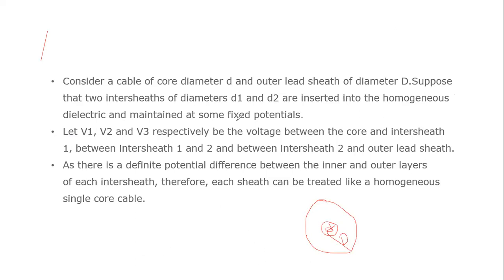Suppose that two intersheaths, of diameters small d1 and small d2, are inserted into the homogeneous dielectric between the core and the lead sheath, and maintained at fixed potentials. Let V1, V2 and V3 respectively be the voltages between the core and intersheath 1, between intersheath 1 and intersheath 2, and between intersheath 2 and the outer layer.